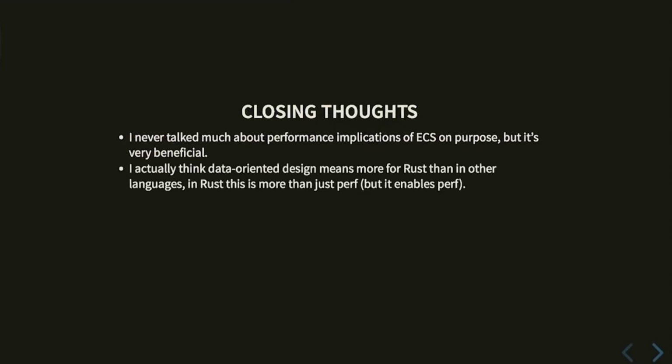And I also think that you have things like data-oriented programming, which are classically thought about just for the reasons of performance, but this is actually more important for Rust because Rust has this focus on ownership and borrowing, and data-oriented design can both make for better performance and also for an easier time with the borrow checker. And critically, these are kind of two sides of the same coin.